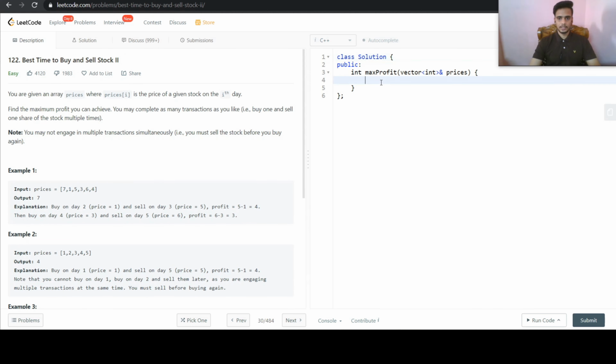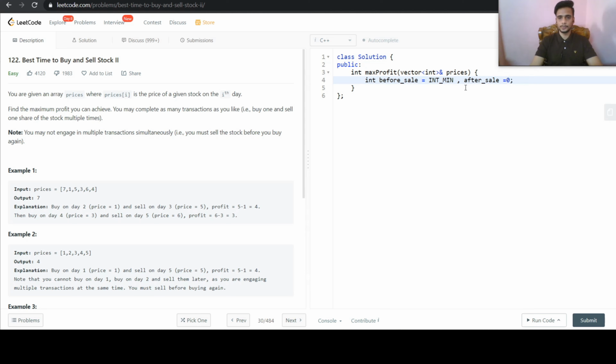So we will declare two variables, before sale and after sale. Let us initialize before sale as int minimum and after sale as 0.